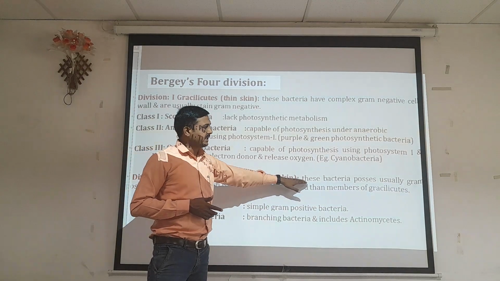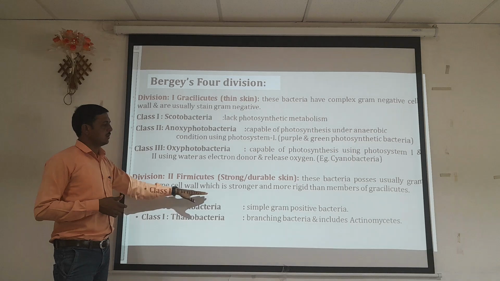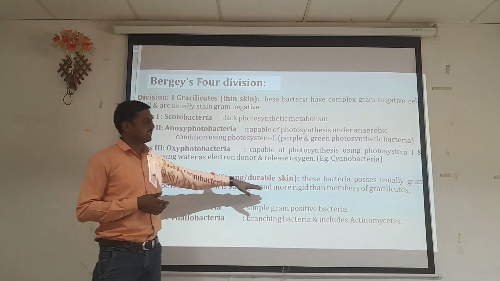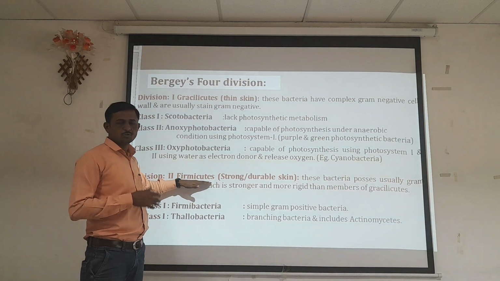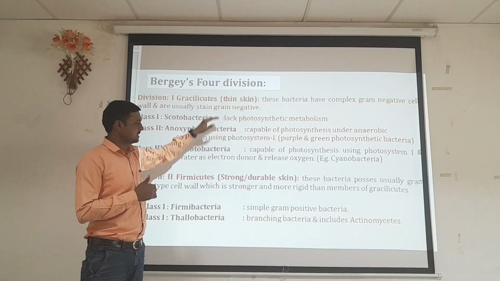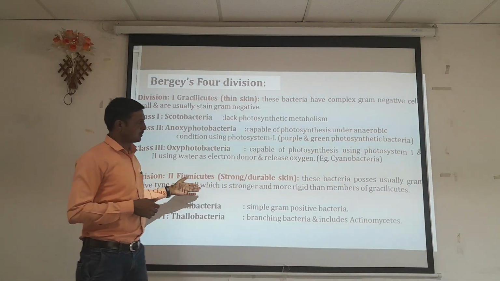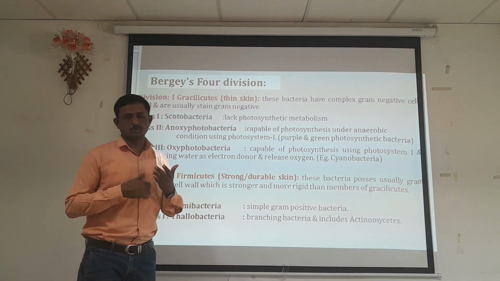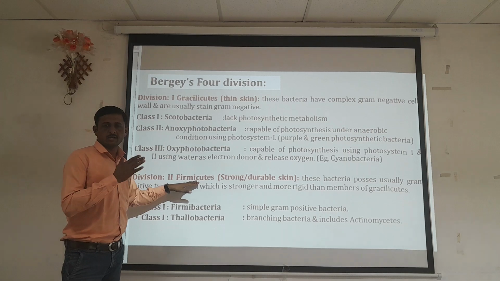So these bacteria usually possess a gram-positive type of cell wall, which is stronger and more rigid than that of the members of Gracilicutes. When we talk about the Gracilicutes group, these are the organisms containing a thin cell wall. Here they have a strong, rigid type of cell wall, and most of these organisms are grouped into the Firmicutes group, which is gram-positive.